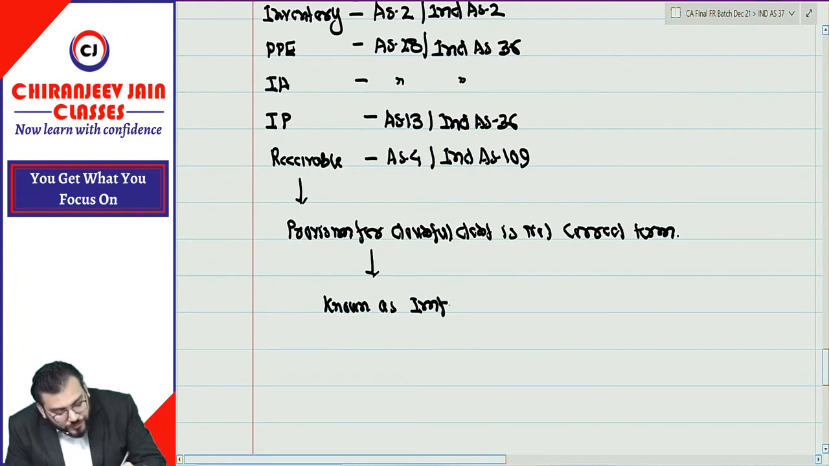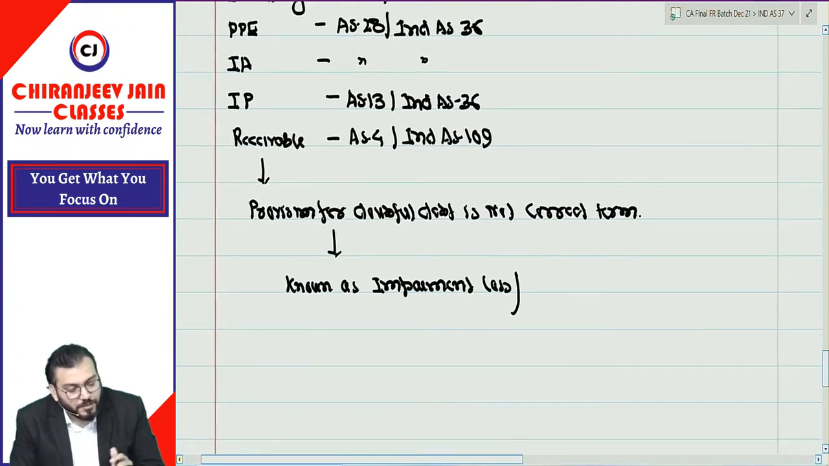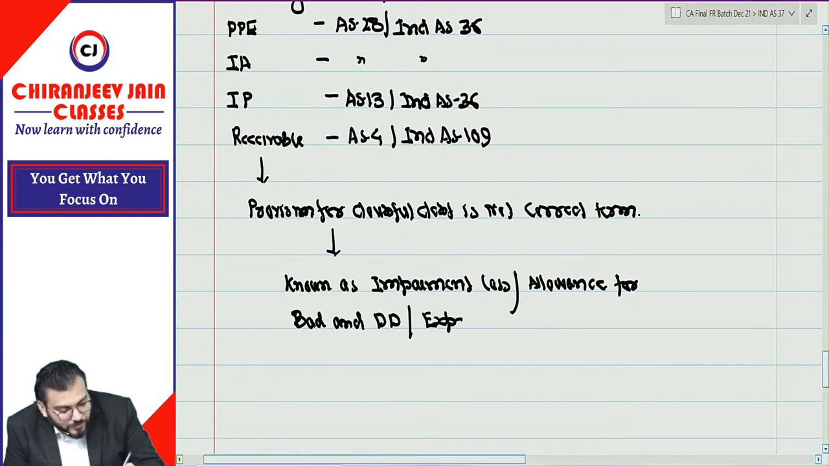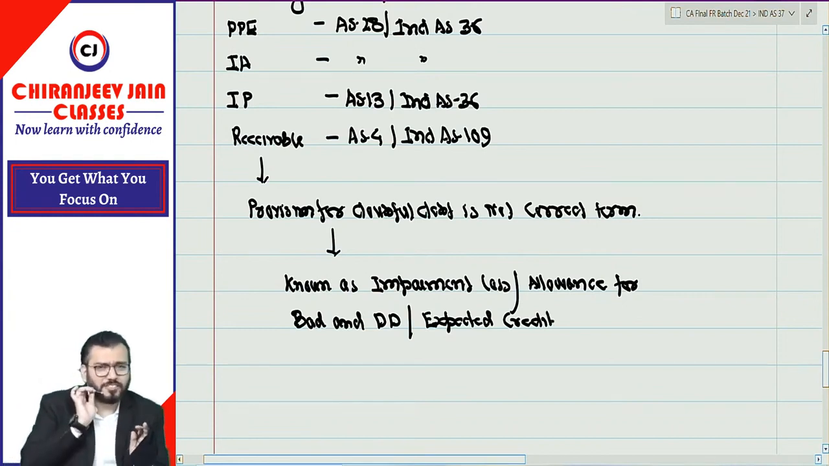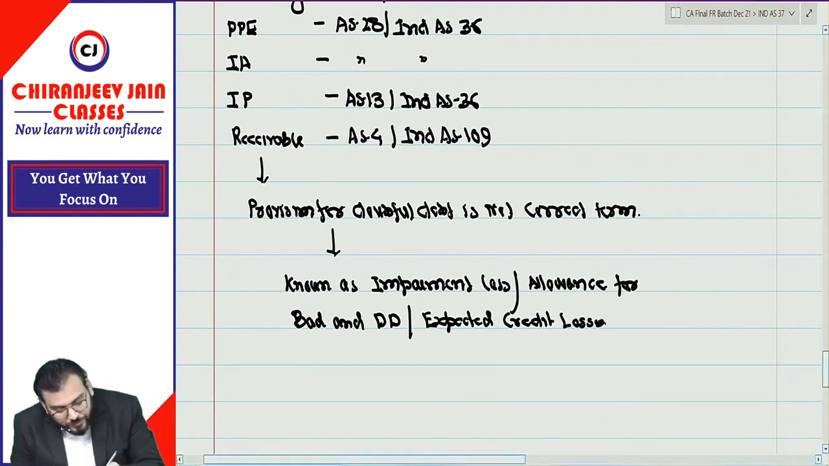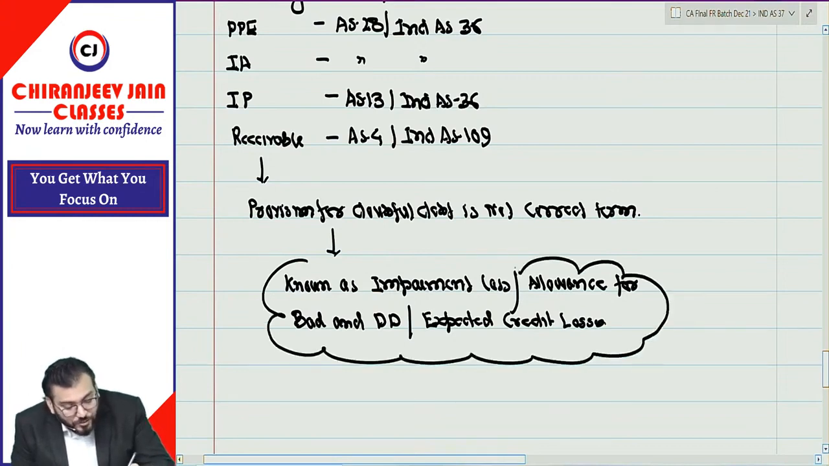So now it is known as either impairment loss, or allowance for bad and doubtful debt, or expected credit losses. All these things we'll do in our classes. Right now I'm just giving you the information on what is going to change in your life. Correct? Yes, sir. Understood? Have you understood this much?